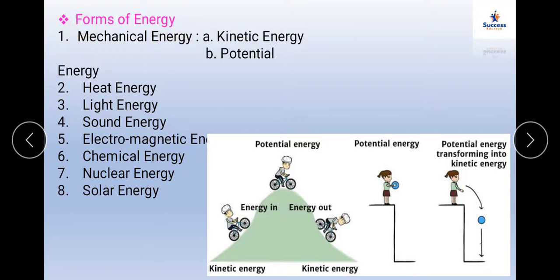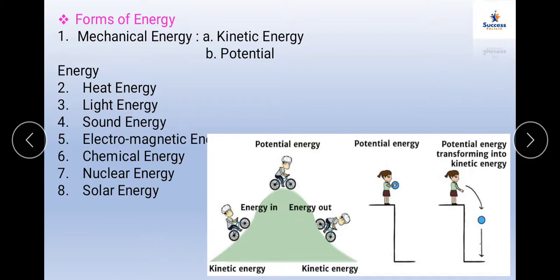Then there are different forms of energy in this universe. Wherever you go, you have learned that energy exists in various forms. Those various forms are mechanical energy, heat, light, sound, electromagnetic energy, chemical energy, nuclear, and solar. These have a very vast application in every technology. So you will study all these forms of energy, but not now. In this chapter, we are going to study two forms of mechanical energy, potential energy and kinetic energy.